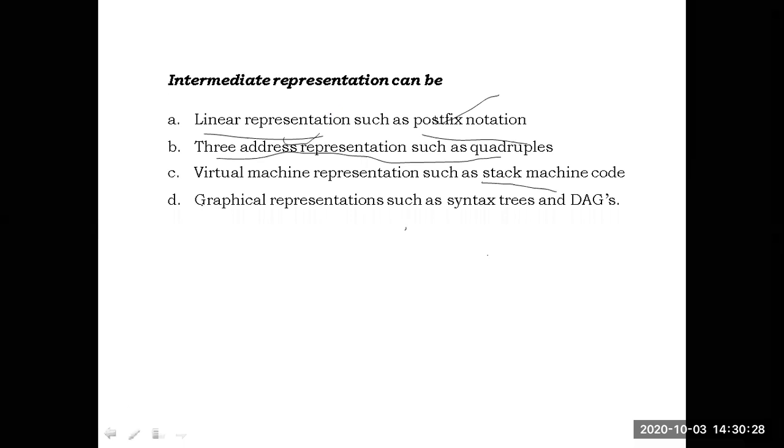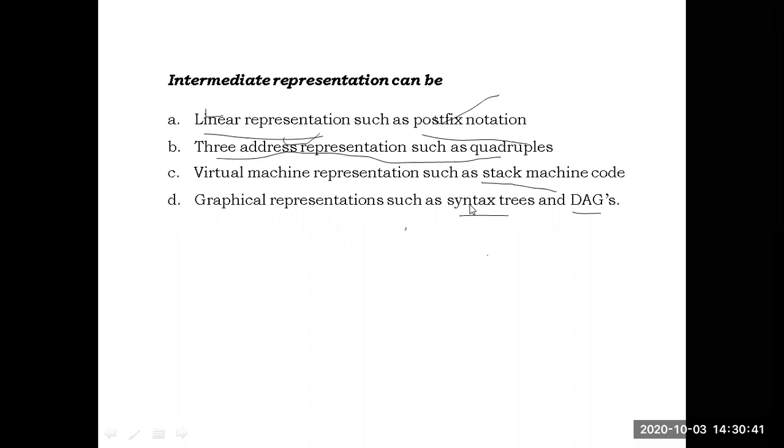Okay, other forms of intermediate code is the graphical representation such as syntax trees, DAGs. What is the full form of DAG? One more representation of the intermediate code is DAG, syntax trees and DAGs. What is a DAG? DAG full form. Anybody? ఇదిగో మనం చెప్పుకున్న కాన్సెప్ట్ ఏంటి DAG? What is the full form of DAG?